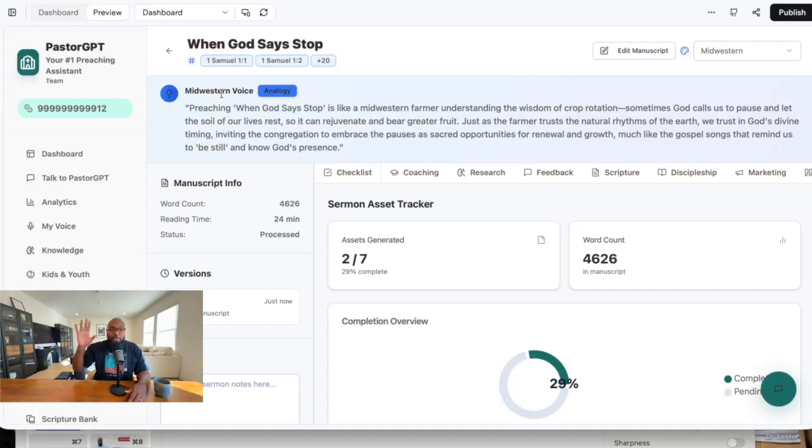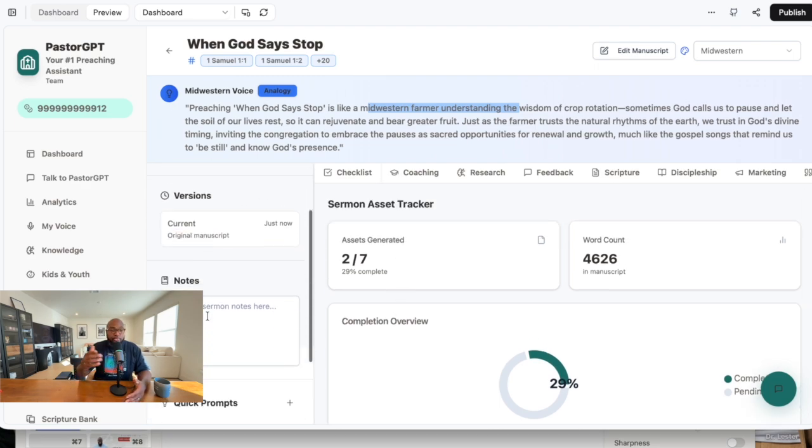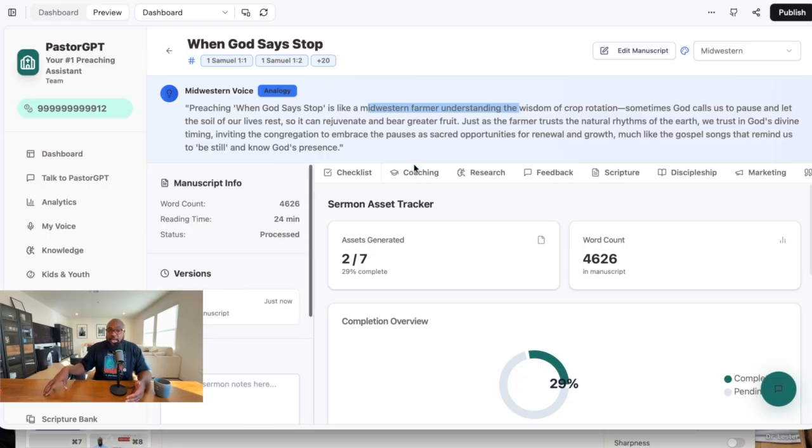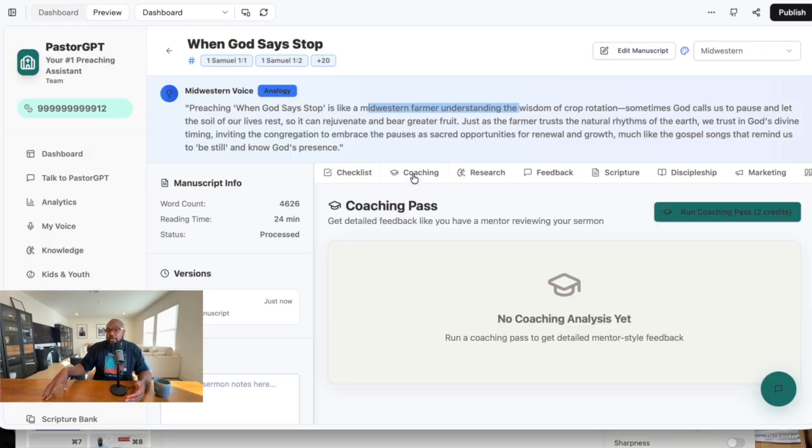We're going to go to the dashboard of PastorGPT. You can see it on the screen here, and you can see this is the basic dashboard. You can see if I want to upload a sermon or write a sermon. So I'm going to take a sermon that I wrote here called When God Says Stop. I'm going to open up our workspace, and in the workspace here, you can see some of the things it has. So first of all, I had the Midwestern voice. I was preaching this particular sermon in the Midwest, and so I have different voices of Black people all across the country, because Black people, we're unique, and so different voices of people all across the country.